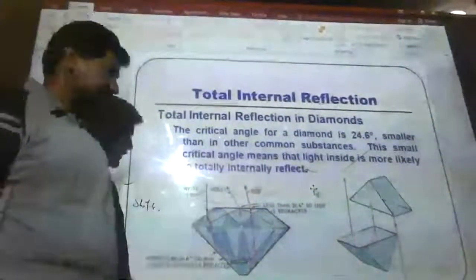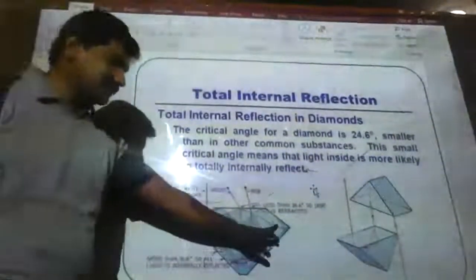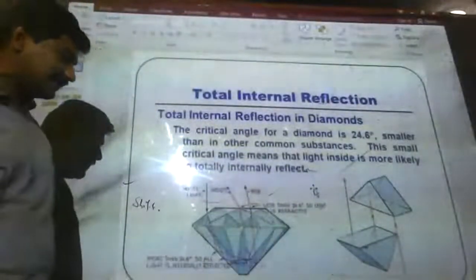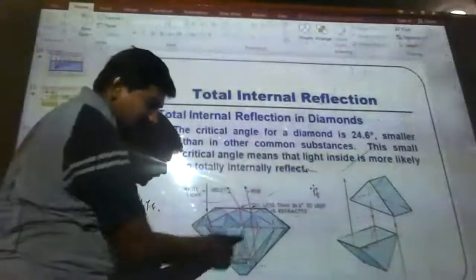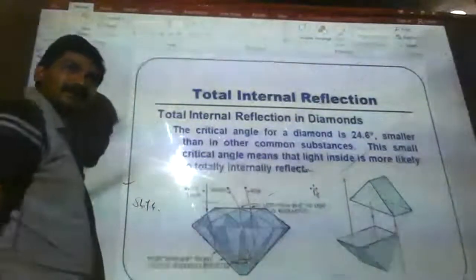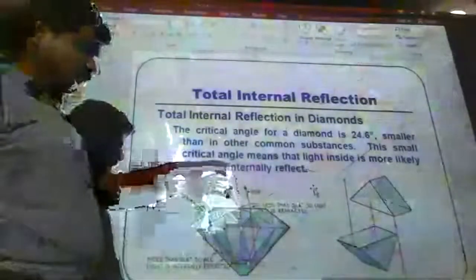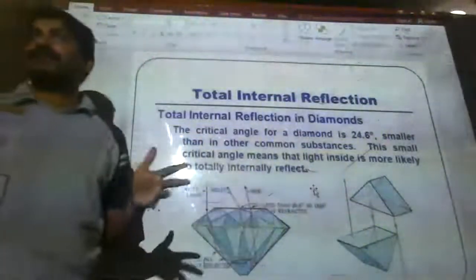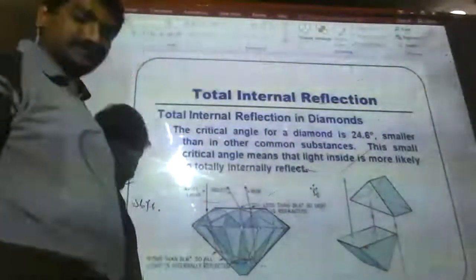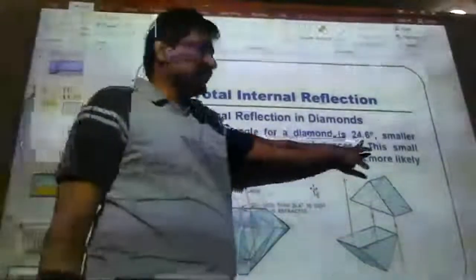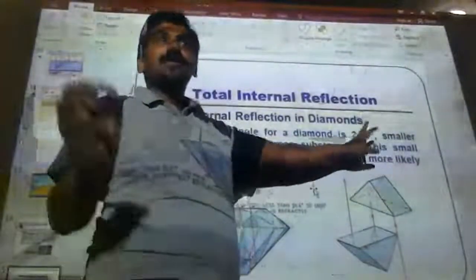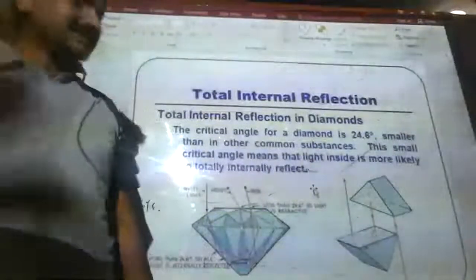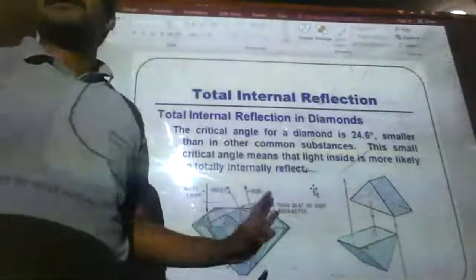Now you can also see how a diamond sparkles here. If a diamond is designed at the proper angle, then once the light enters, it undergoes multiple reflections inside only. Since the total amount of light reflects inside, it gives more light and looks brighter than other stones. Critical angle for diamond is 24.5 degrees. If the angle of incidence is more than 24.5 degrees, the light goes through the TIR process.